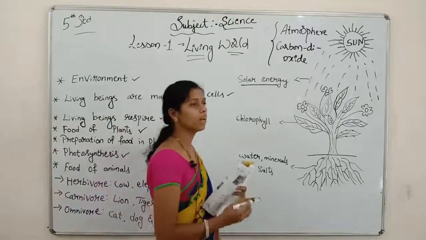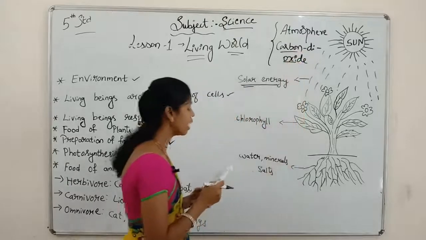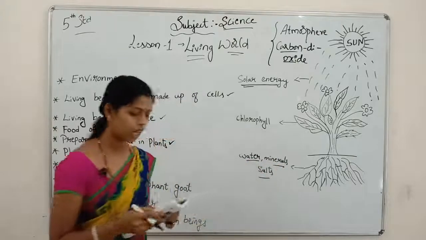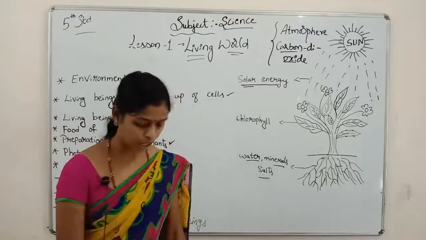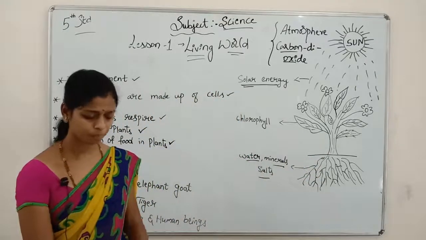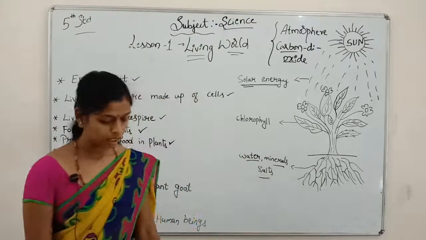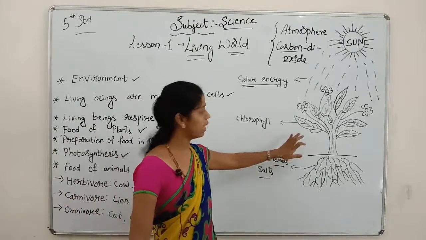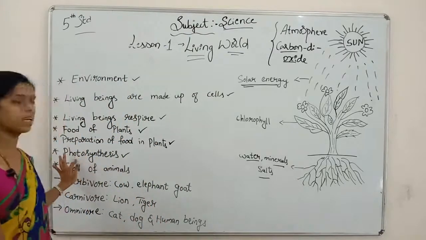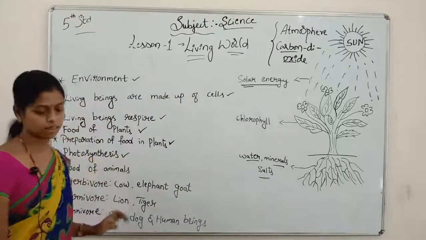Plants take the solar energy, carbon dioxide from the air, and absorb the water, minerals, salts from the soil through the roots to prepare their own food. This process happens with the help of chlorophyll in the leaves only. The chlorophyll cell will be there in the leaf only. The process is called photosynthesis. This production is called photosynthesis. Understood?